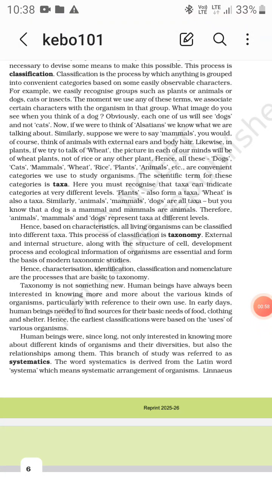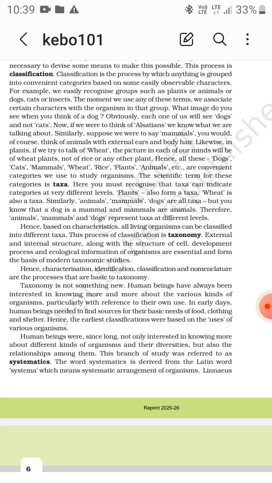So based on characteristics, all living organisms can be classified into different taxa. This process of classification is taxonomy. It includes external and internal structure along with the structure of cells and the development process. Ecological information of organisms is essential and forms the basis of modern taxonomic studies. Hence, characterization, identification, classification, and nomenclature are the processes that are basic to taxonomy. So taxonomy includes characterization, identification, classification, and nomenclature, right?